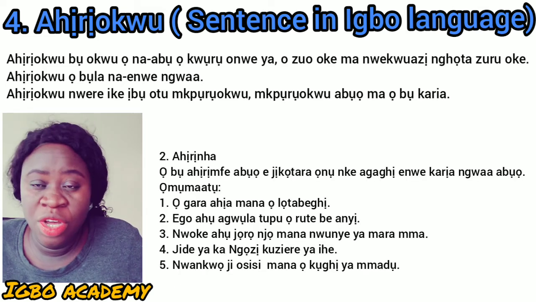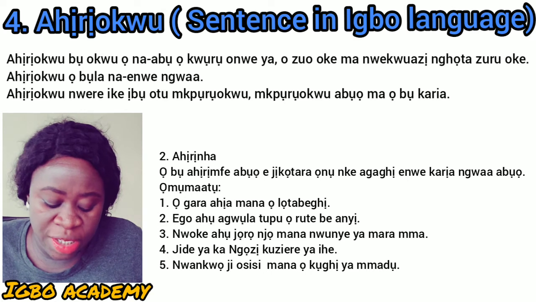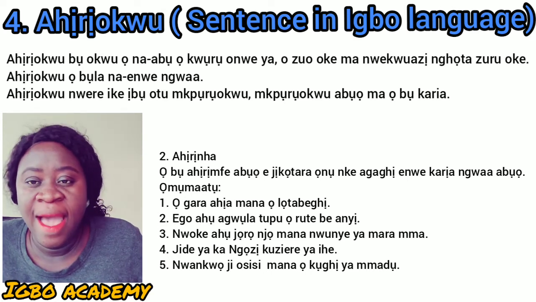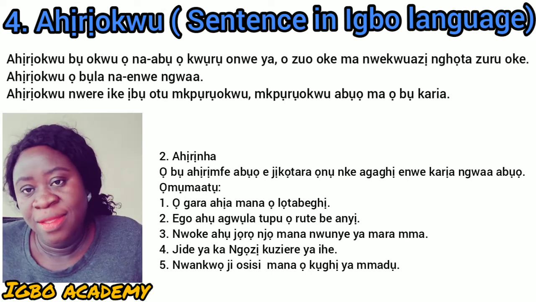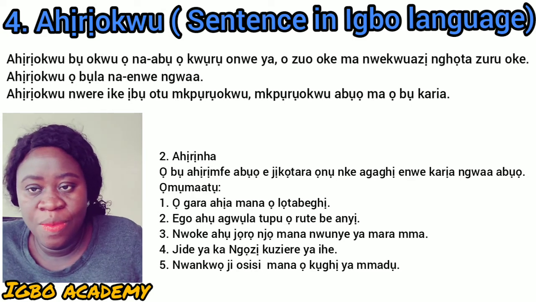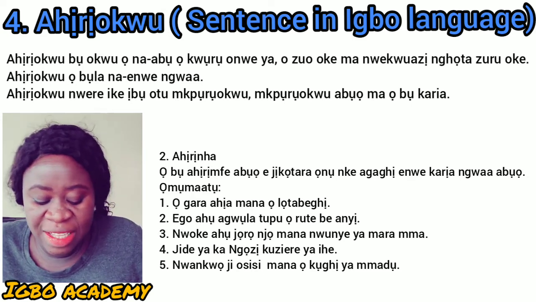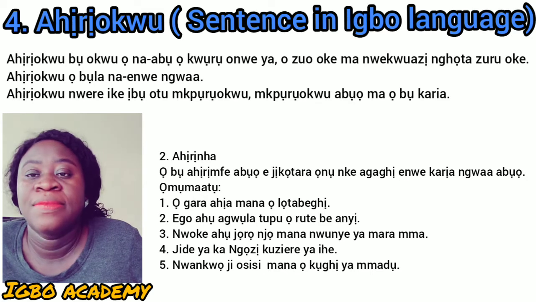So now we're going to go to the second one, number 2, which is ahịrị nha. That's the one I said. I don't know that I should call it a simple compound sentence, but it's just like a simple sentence, but it's not a simple sentence.